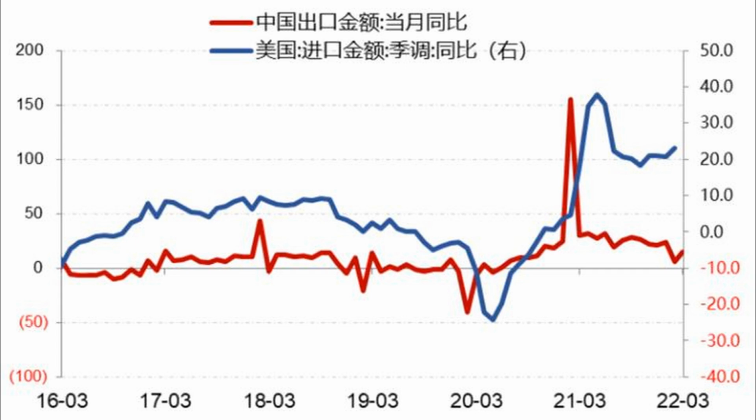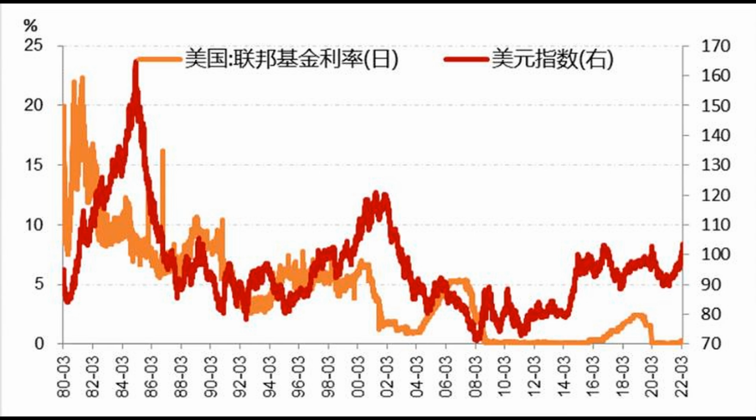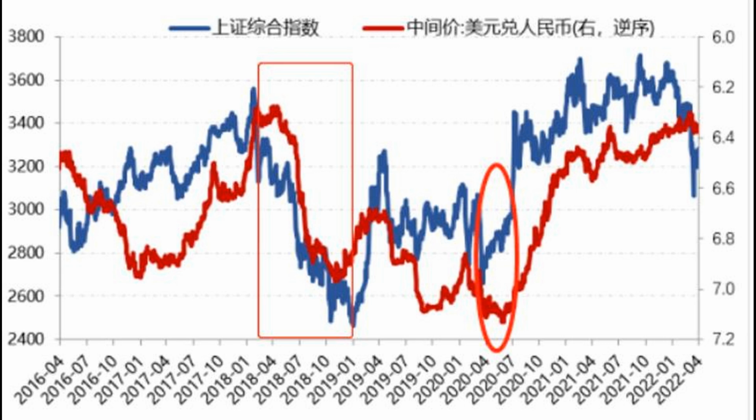The depreciation of the RMB is significantly influenced by the global economic environment, particularly the monetary policy of the United States. As the U.S. continues to raise interest rates, the cost of holding RMB increases, leading to reduced confidence in the currency. This phenomenon creates downward pressure on the RMB as investors seek higher yields elsewhere, particularly in U.S.